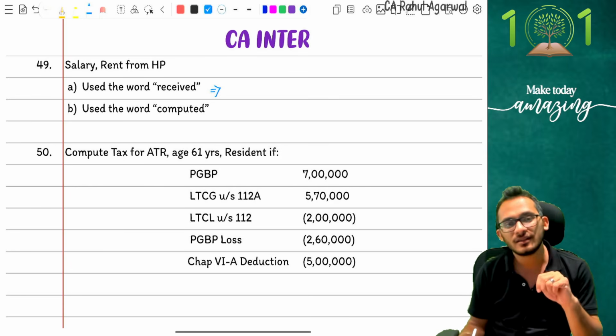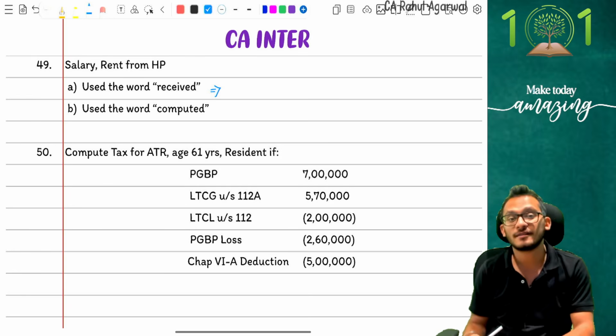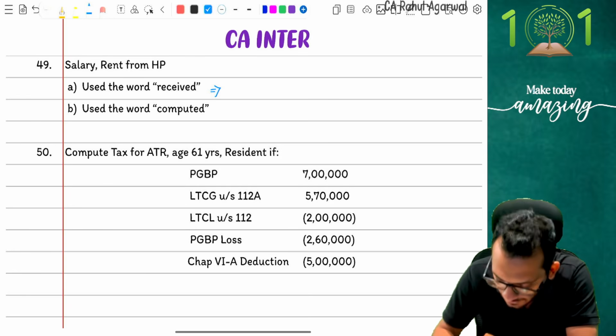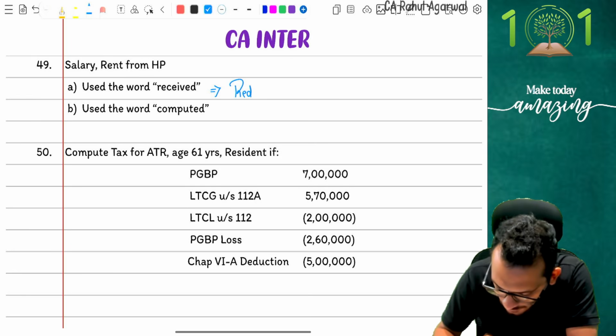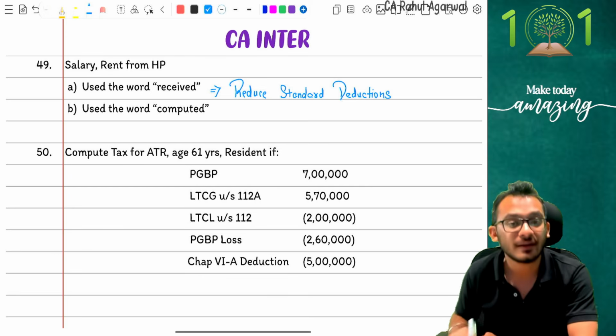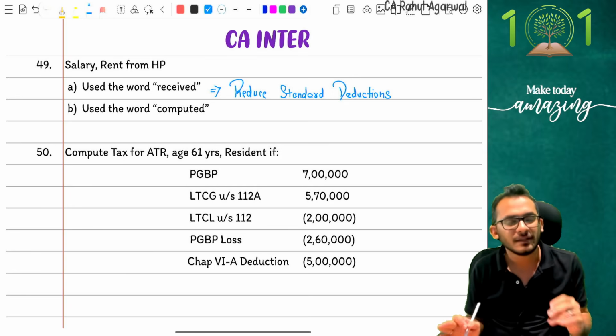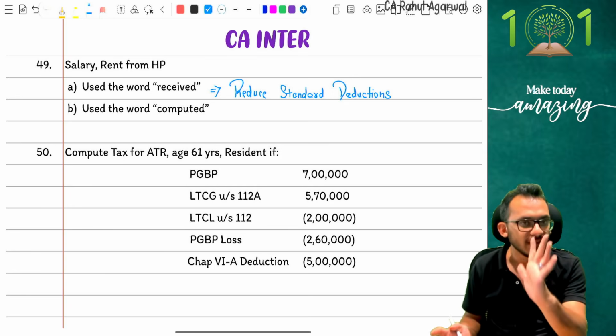Similarly, when you see the question and the question says rent received is 5 lakh rupees, it means that is my GAV. You have never reduced your 30% on it. So you have to reduce the standard deductions. Correct, not correct? Be very, very careful on this. This is something which will always come in every examination. I will love to confuse you with English, so be very smart on it.